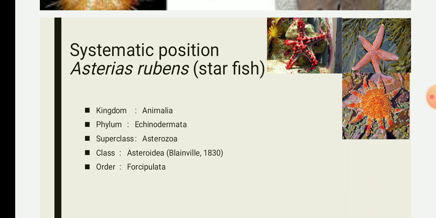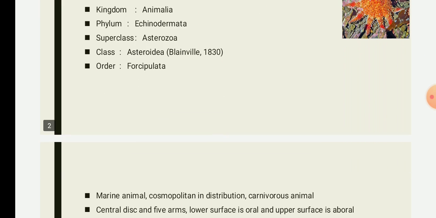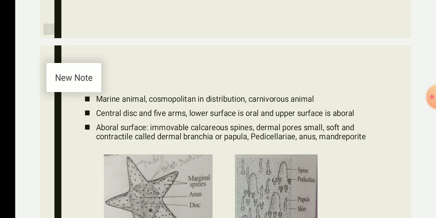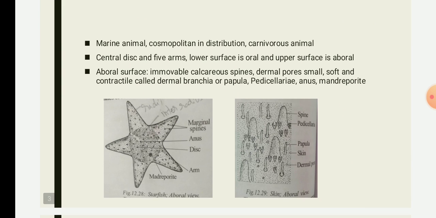Starfish is a marine animal and it lives at the bottom of the sea. Hence they are bottom dwellers, not pelagic. It is a crawling animal and has a cosmopolitan distribution, that is, they are distributed throughout the world, found in all the oceans.